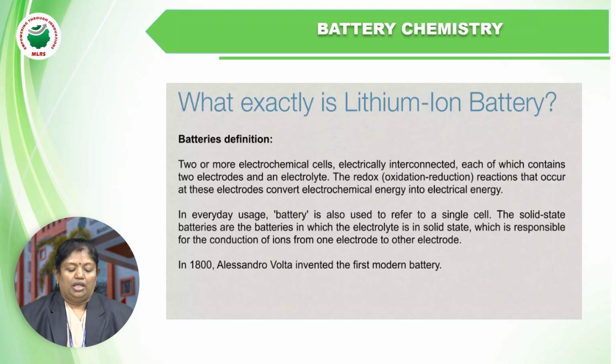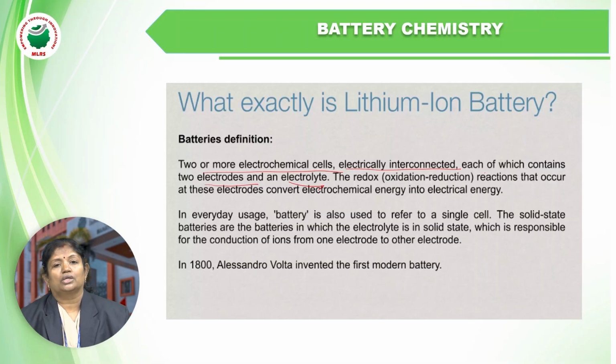Now, here two or more electrochemical cells are electrically interconnected, each of which contains two electrodes and the electrolyte. Actually, at the very start, I said that batteries are electrochemical cells. So, what is this electrochemical cell? An electrochemical cell is a device consisting of electrodes and the electrolyte.